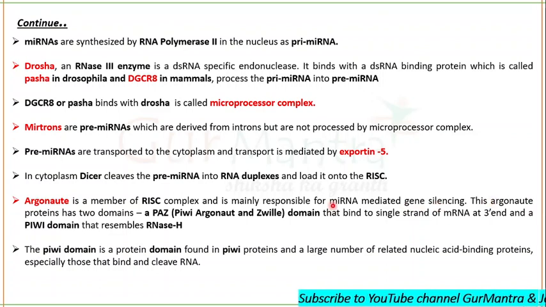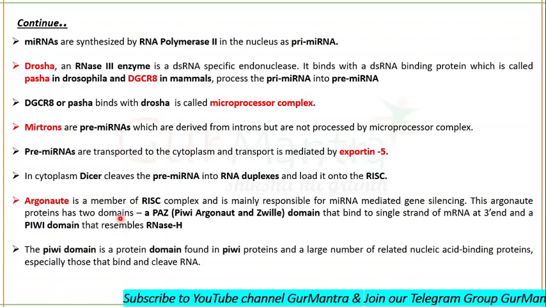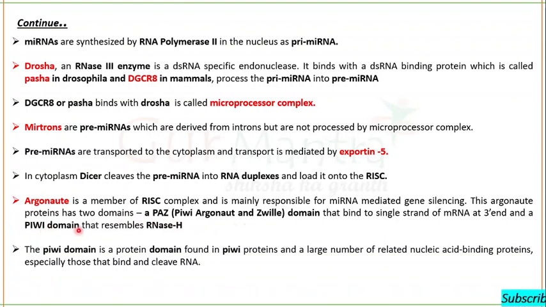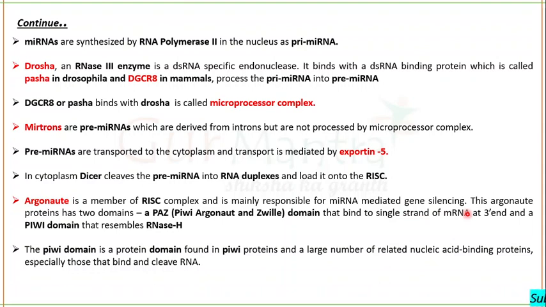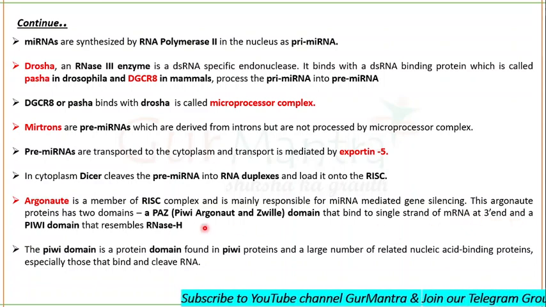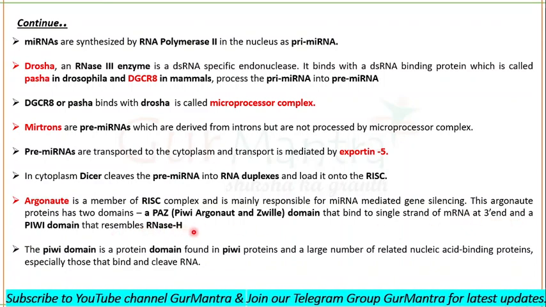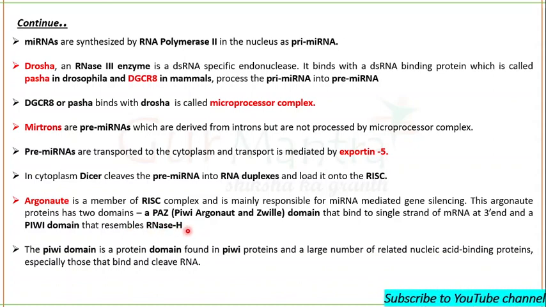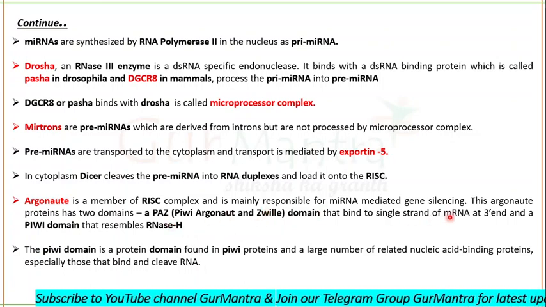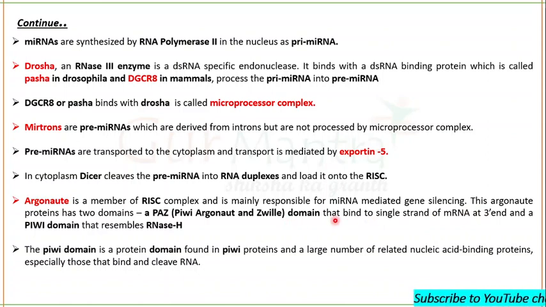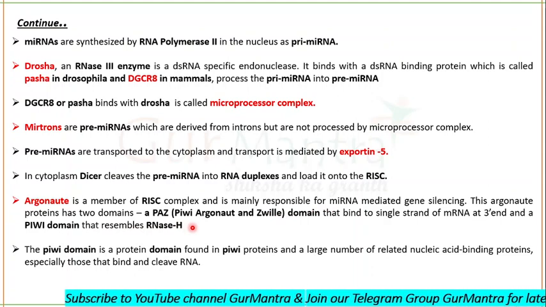This Argonaute protein actually consists of two domains, a PAZ domain and a PIWI domain. The PAZ domain binds to a single strand of RNA at the 3' end. You got to know, PAZ domain binds to a single strand of RNA. And the PIWI domain resembles RNase H. Clear? So PAZ domain is an RNA binding domain, and the PIWI domain acts as an RNase H. Clear? Fine.